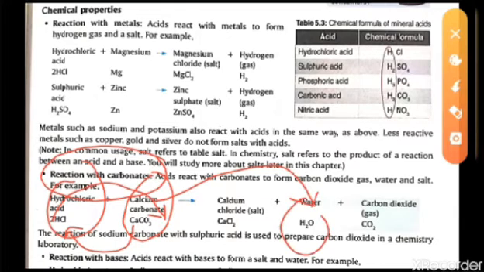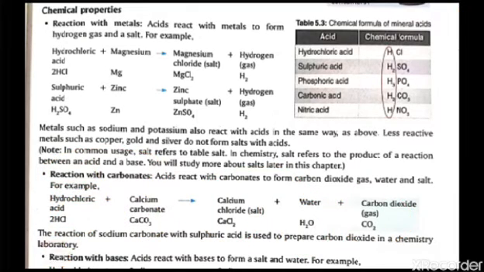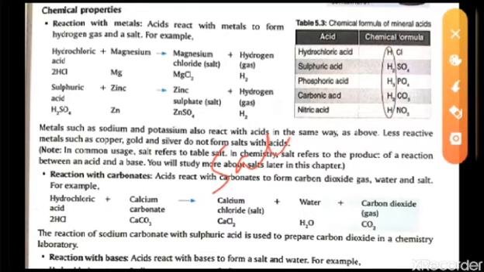Here they made water and carbon dioxide gas, and this is the salt. So from here we can confirm this is the salt and this is the CO2.